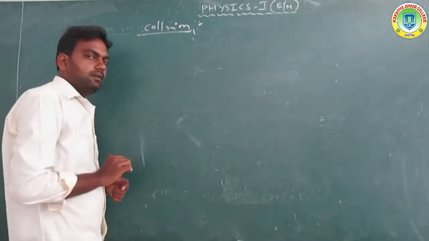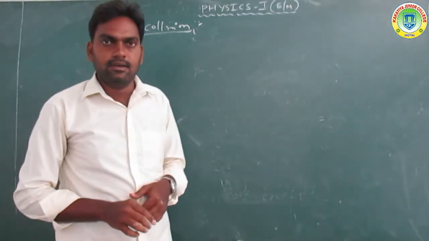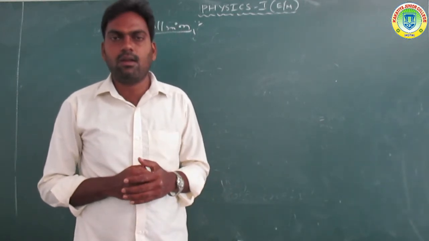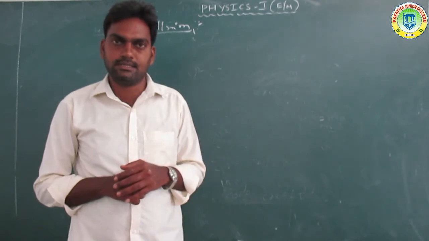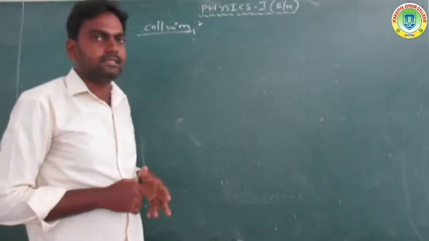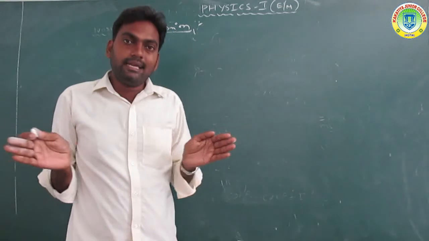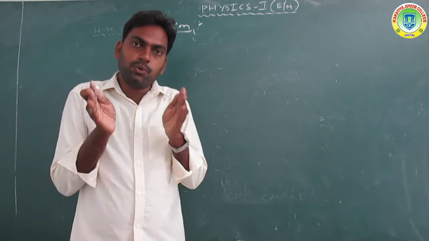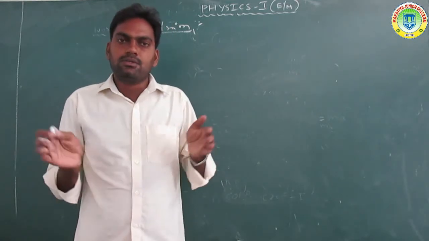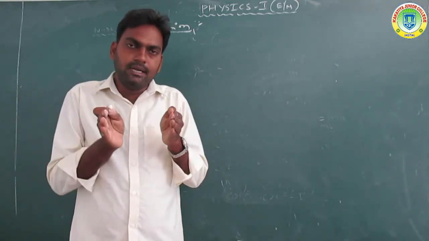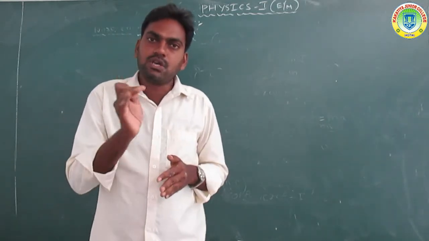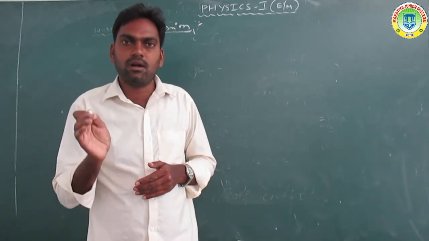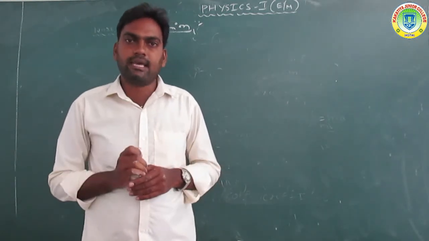Collisions are described at the intermediate level. There are two types of collisions: elastic collisions and inelastic collisions. So what is a collision? A collision is a very strong interaction between two bodies or two particles, occurring in a short interval of time.